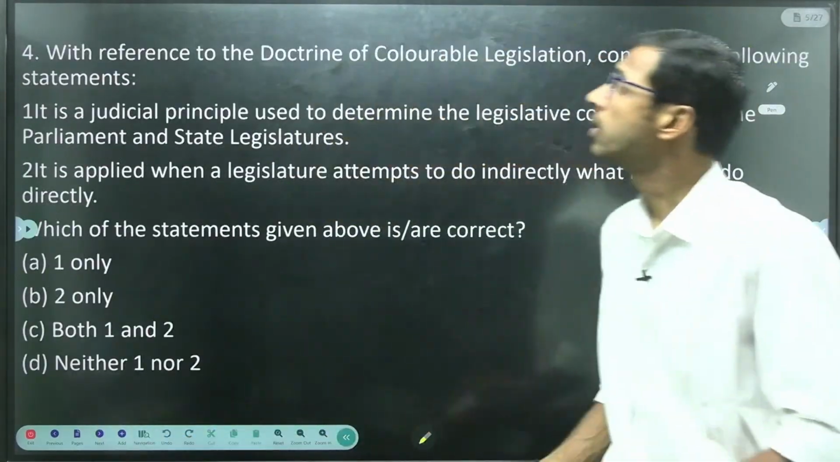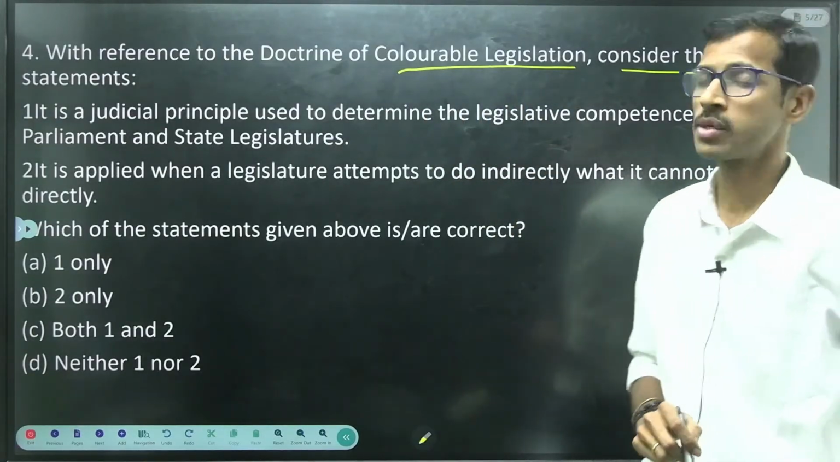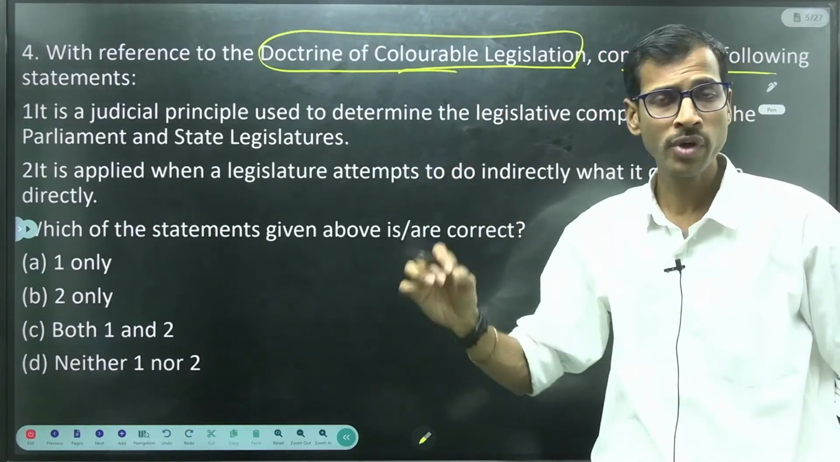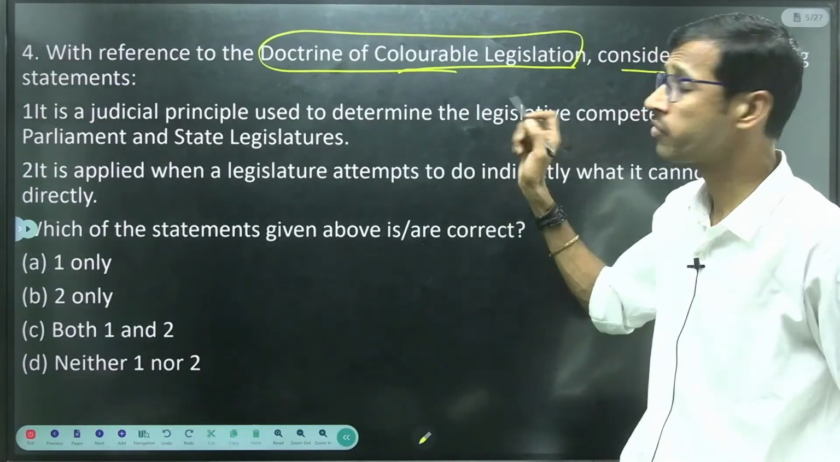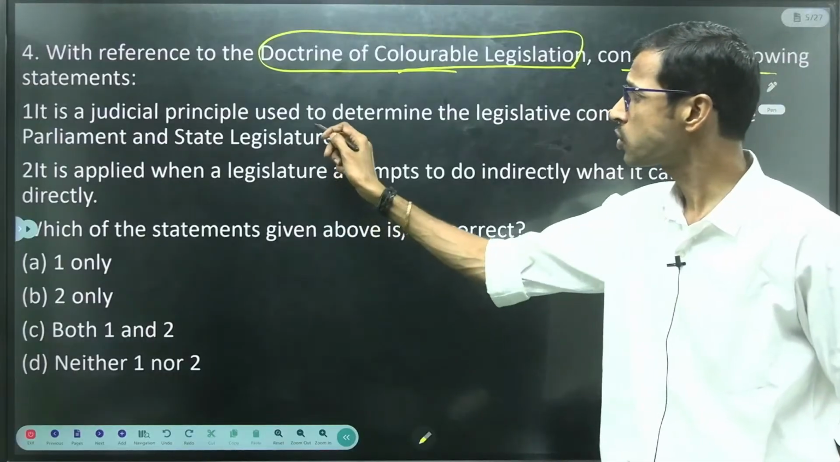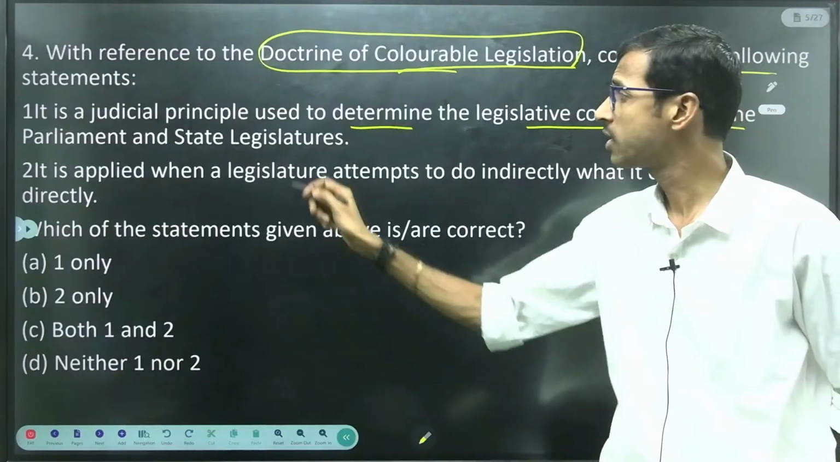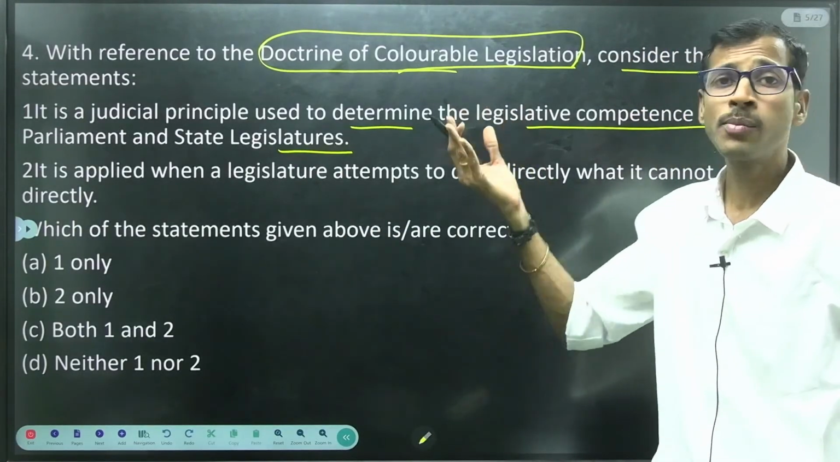Next, with reference to the doctrine of colorable legislation, consider the following statements. This is also very important. These doctrines, every time we are discussing one or two doctrines in each and every mock test. These are very, very important for the UPSC examination. It is a judicial principle used to determine the legislative competence of the Parliament and state legislatures. So it is the doctrine of colorable legislation.